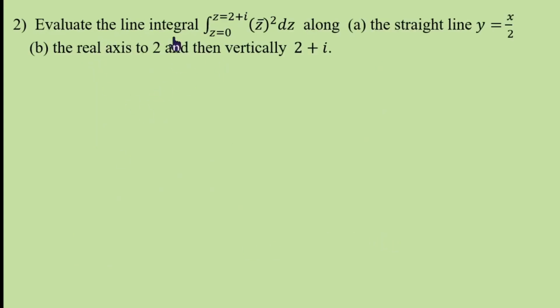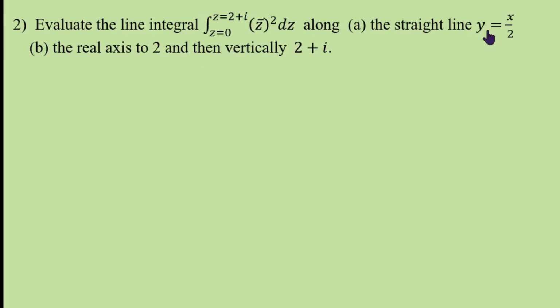One more example. Evaluate the line integral from 0 to 2 plus i of (z bar) whole square, that is conjugate of z whole square, dz, along the straight line y equal to x by 2. And one more question, along the real axis to 2, that means from (0,0) to (2,0) along the x axis, and then vertically from (2,0) to (2,1). Finally, you will reach 2 plus i, that is (2,1). This is the second question.